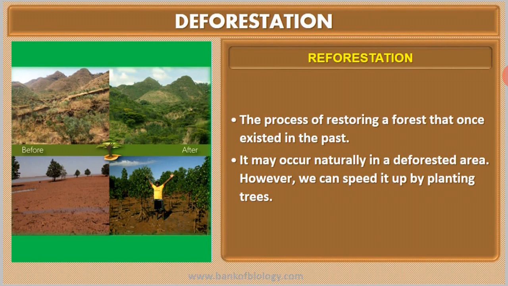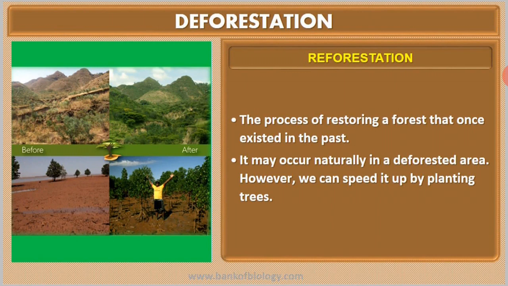Then in your textbook they have given you one case study of people's participation in conservation of forest. That is the Bishnoi movement. You might have heard about the Bishnoi movement. Earlier, people were interested in the conservation of forest.